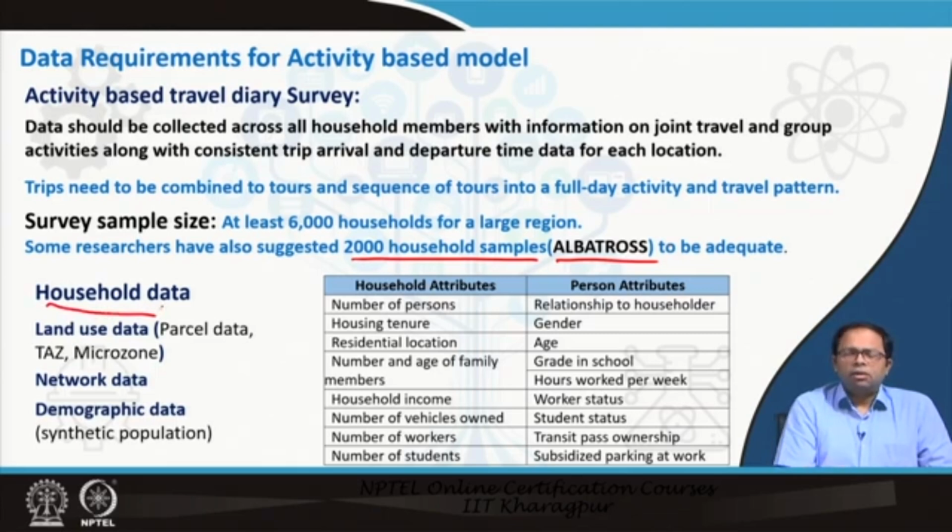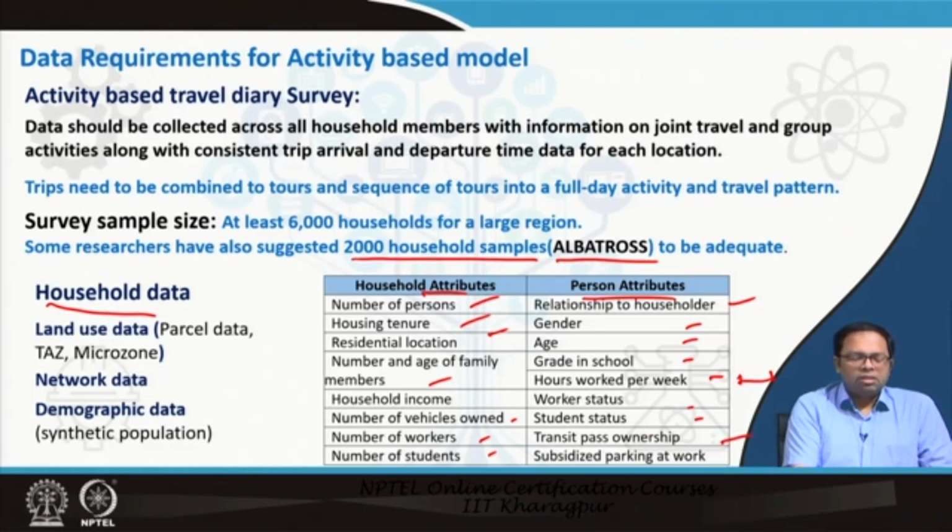Household data is standard household data like household attributes and person attributes, number of persons in household, household tenure, residential location, number of and age of family members and so on, vehicles owned, number of workers, students. Person attributes like relation to the householder, gender, age, grade in school, hours worked per week, worker status. So this gives me how much time he spends in his office and all these things. So student status, transit pass ownership. So these are the different information we get from persons.